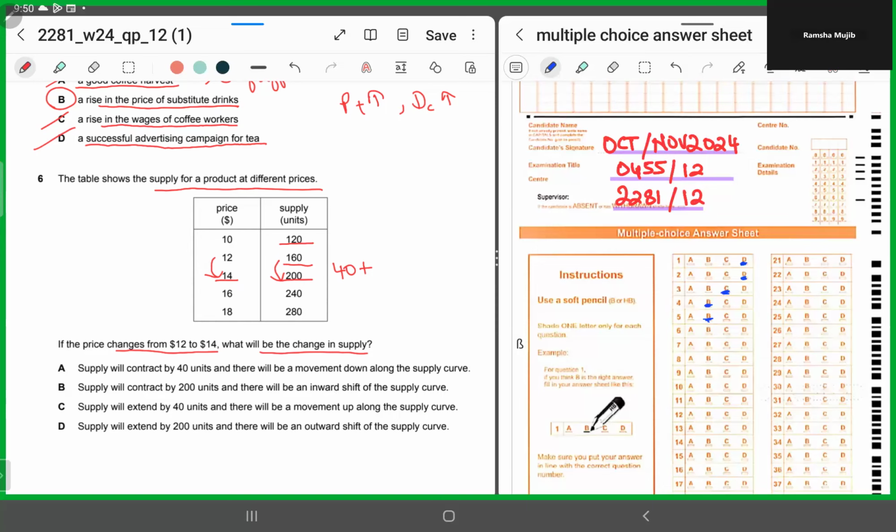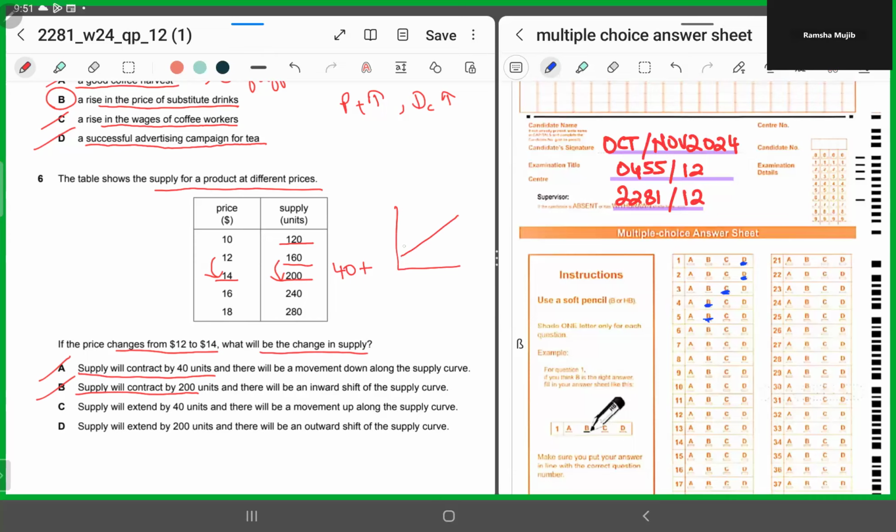Option A says supply will contract by 40 units. So is the supply expanding, extending, or contracting? It's extending, right? So it's not contracting. So you will chop A and B. Why? Because both are talking about contraction. Now this is the supply curve. I'm drawing a normal elastic supply curve. Now, if I'm drawing a normal supply curve, this means what?